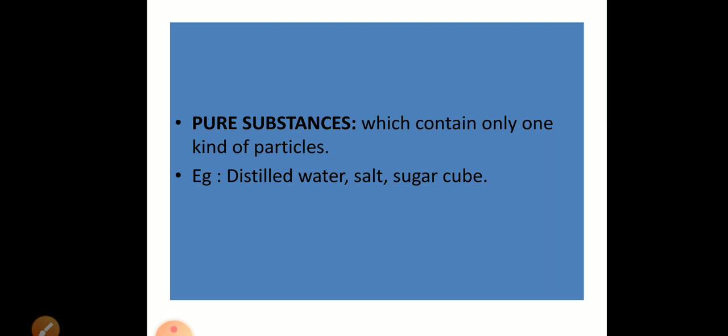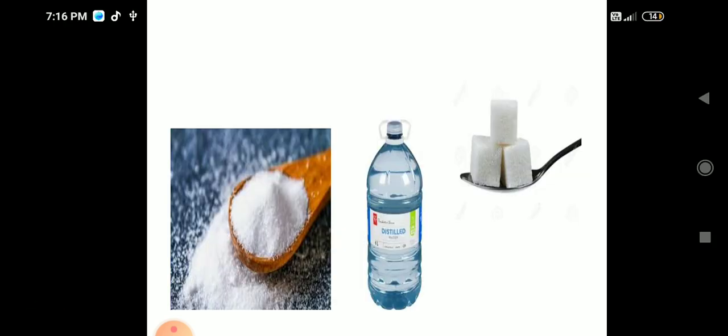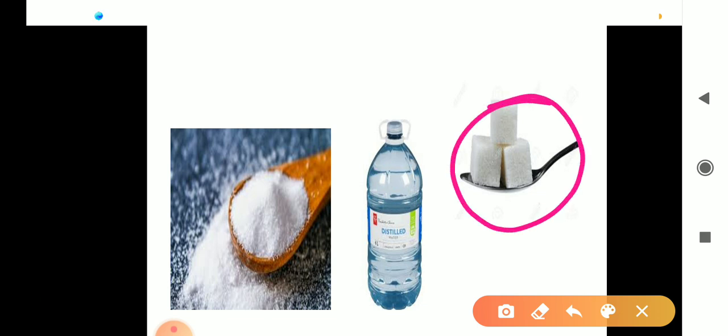Suppose you have sugar cubes with you, and you get smaller pieces of the sugar. If you break it further, you can get smaller pieces, and if you want to divide those pieces further, you can do that too. If you continue doing this, you will keep getting smaller and smaller particles of the sugar. Thus a sugar cube is made up of only one kind of particle, right?